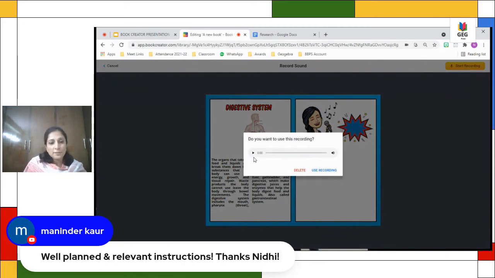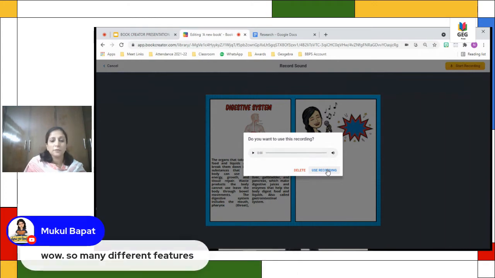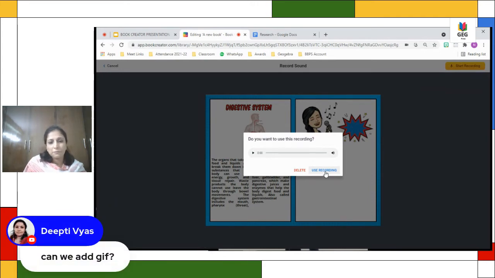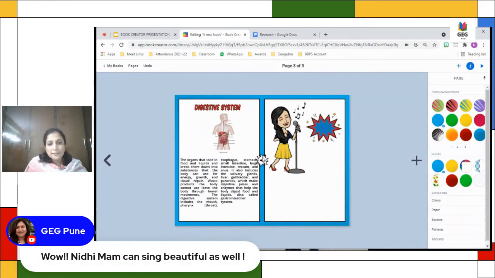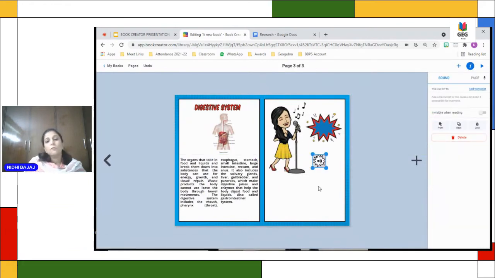Now if you want to listen to this, you can use the recording. So I'm using the recording. If you think that it's not good, you can delete it and record again, but I'm using the same recording. So I say use recording, and this will pop up.